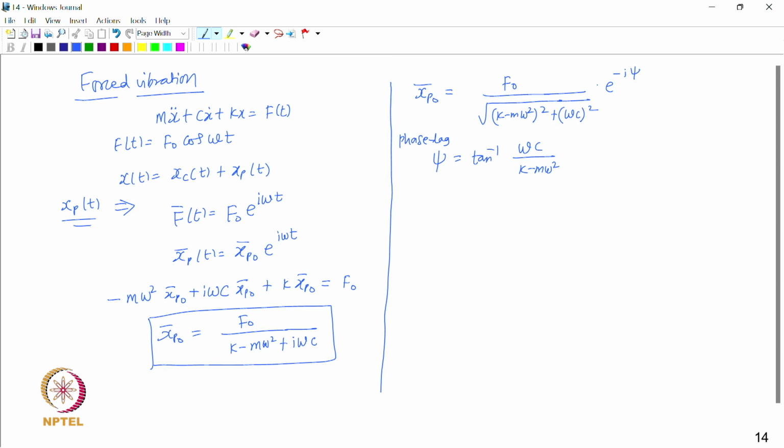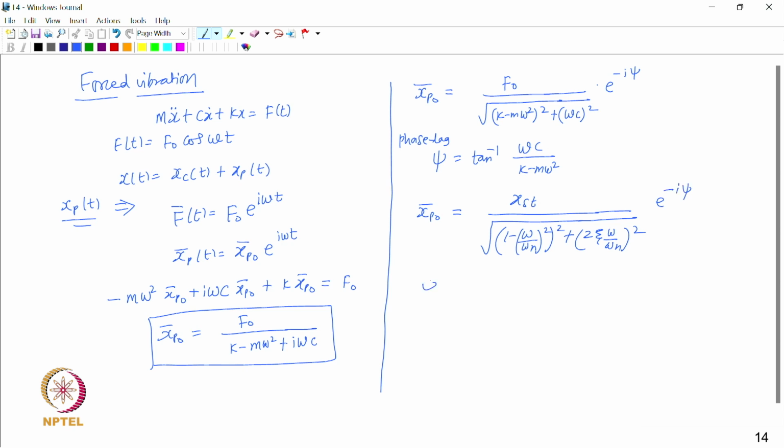If you make use of omega n and zeta here, we can write this expression for xpo bar as x static upon under root of (1 minus (omega upon omega n) whole square) whole square plus (2 zeta omega upon omega n) whole square, multiplied by e to the power minus i psi.